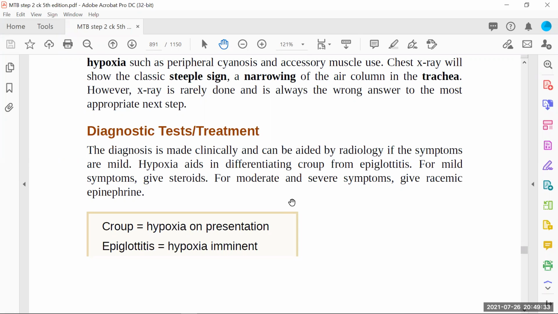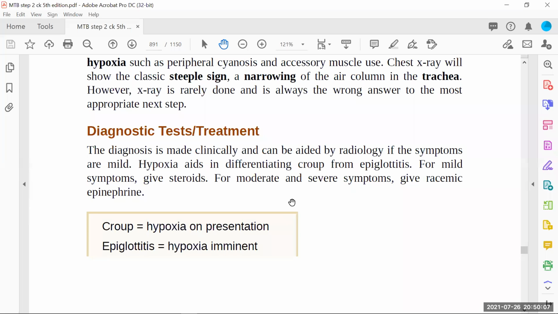So croup, hypoxia on presentation; epiglottitis, hypoxia imminent. So we'll see in epiglottitis, the hypoxia must be there, and it will remain there in epiglottitis, in such a way that we have to intubate the baby. That's a surgical emergency. But in croup, it's just on presentation. Once you establish a diagnosis and start giving epinephrine, soon after this is resolved.